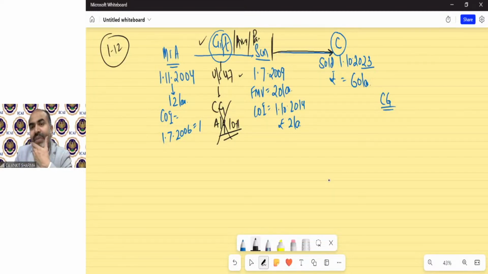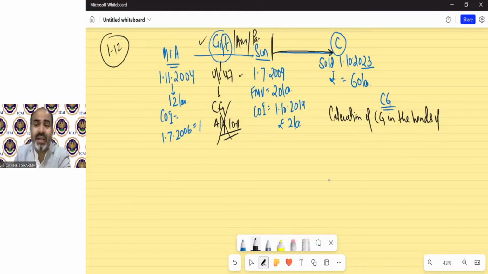So for the purpose of calculation of capital gain, first of all, we will write like this: calculation of capital gain in the hands of assessee. Always follow this format in every capital gain question. Who is the assessee in this case?